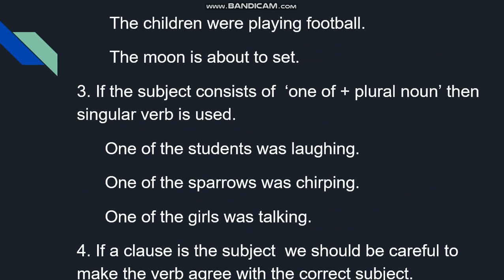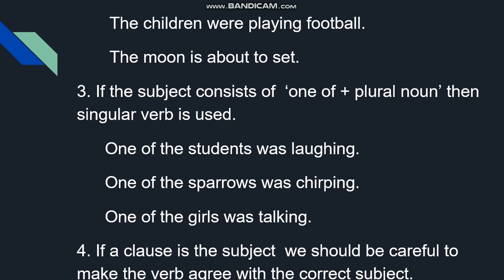The children were playing football. Children is plural, were is the helping verb. This is a plural verb. The moon is about to set. The moon is singular, therefore singular verb is about to set. Is is singular, are is plural.